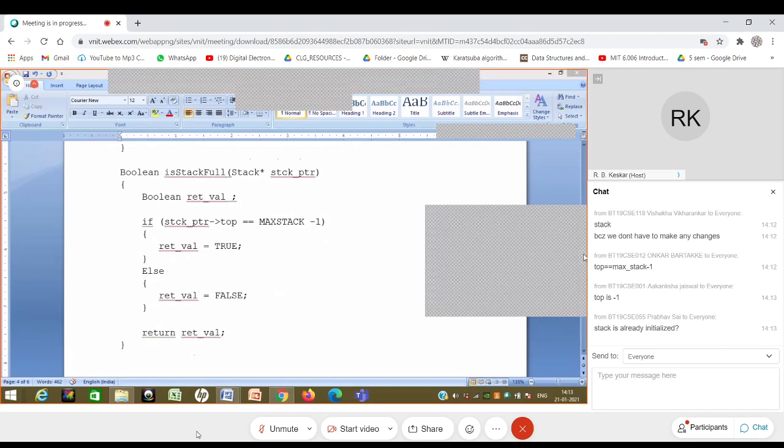Stack is already initialized, top is -1? No, those are not the assumptions that I'm making. You are looking at the wrong things. You have to look at the condition that I'm using over here.